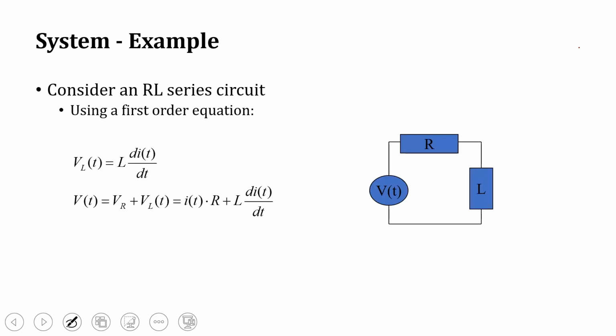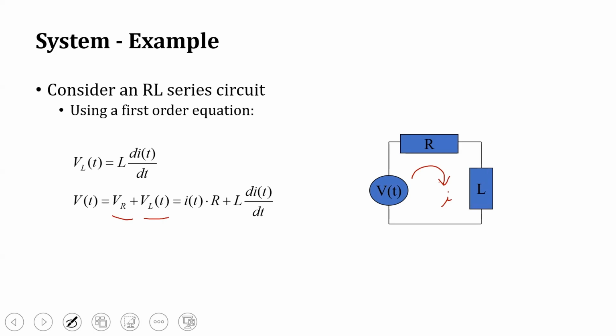Some examples of systems we will discuss now. Consider an RL series circuit. Here there is a voltage and then there is a resistor and an inductor. The voltage across the resistor is denoted by VR, and the voltage across the inductor is denoted by VL of t. With respect to time, normally the current flow I is what we measure.